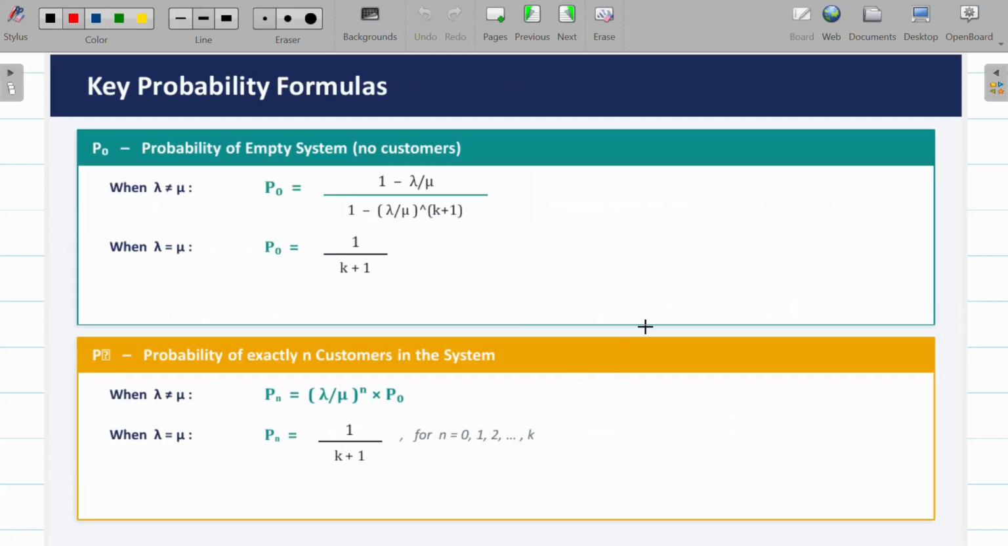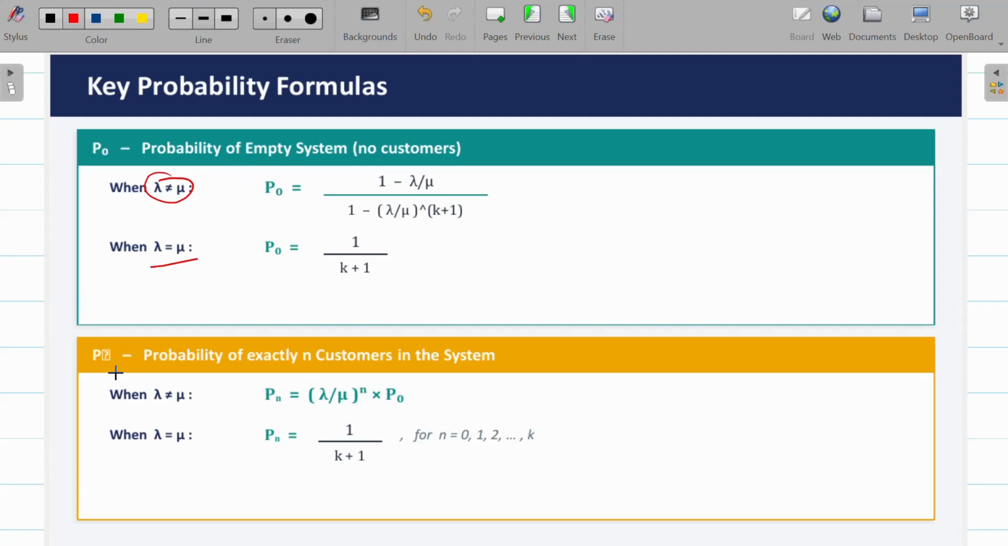Coming to the next, let me give the key formulas involved in this model, where P naught is defined as the probability that the system is empty, that means there is no customer in the system. There are two categories to define P naught. When the arrival rate and service rate are not equal, P naught is 1 minus lambda by mu upon 1 minus lambda by mu, the whole power of K plus 1. And when the service rate and arrival rate are equal, P naught is just 1 by K plus 1. So this is for when the system is empty.